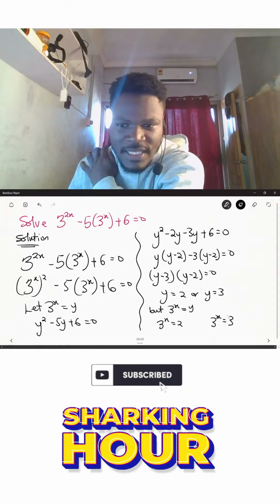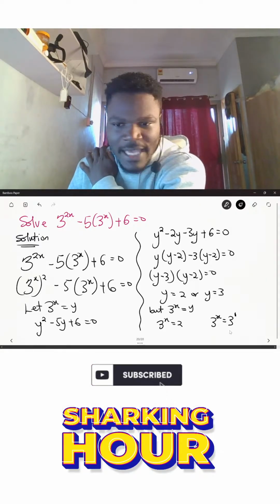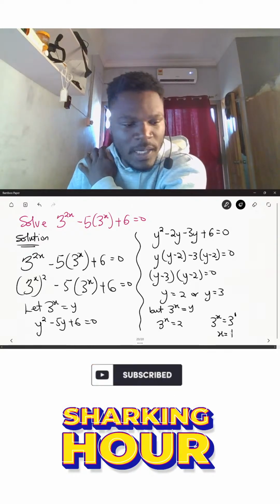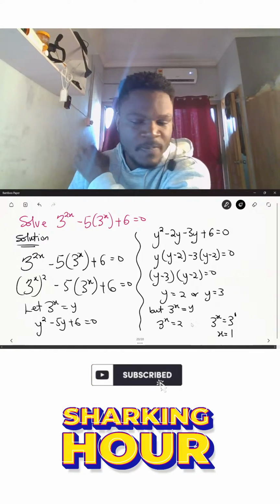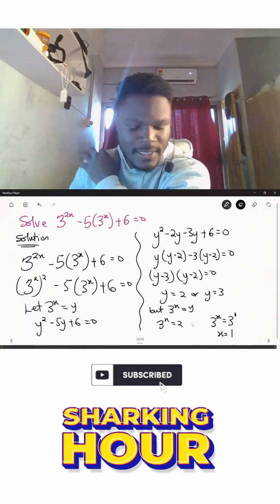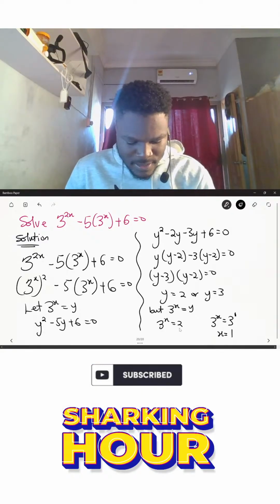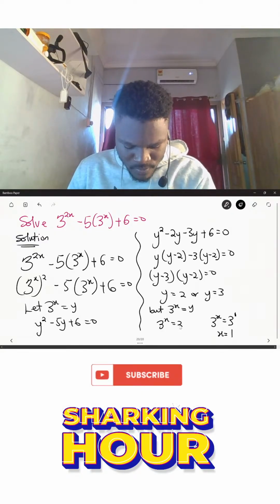In the second case, the power here is 1, so x is also equal to 1, because we are comparing the powers. But in the case of 3^x = 2, we cannot solve this just the way it is over here. So what we'll do is introduce log, or logarithm, to this particular expression.